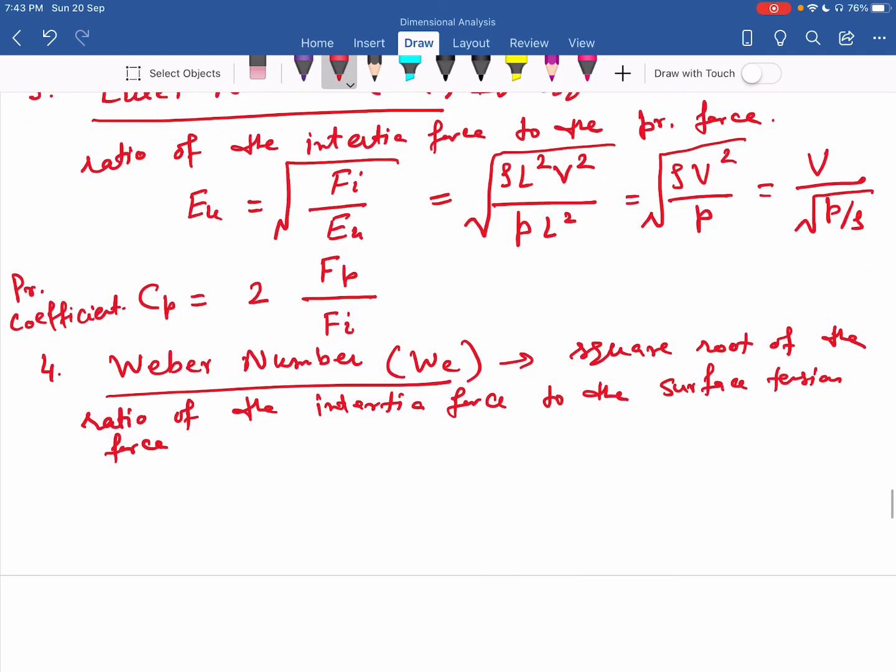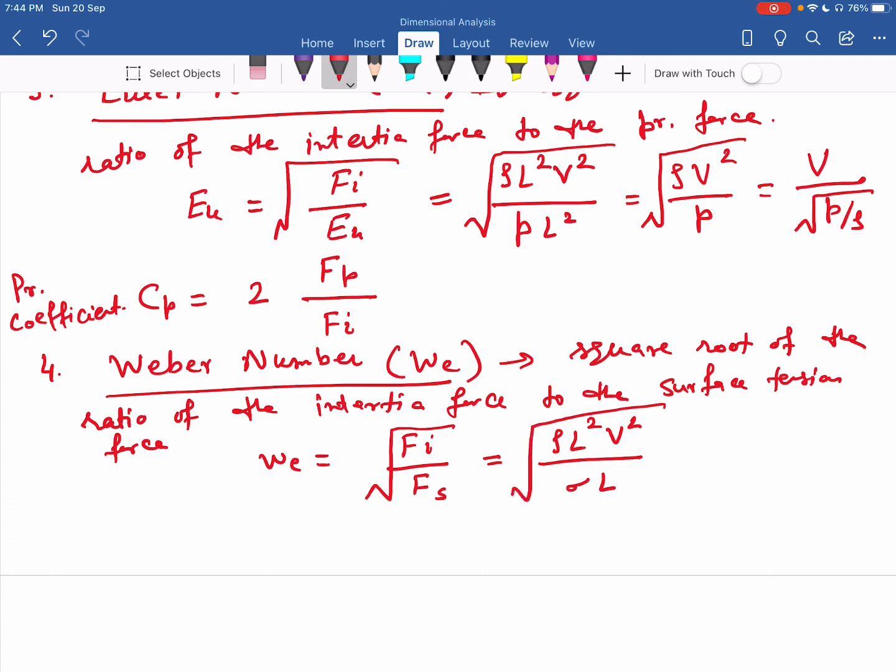So you can write We as the square root of the inertia force divided by the surface tension force. I write it as the square root of rho L square V square upon sigma L. So this comes out to be V upon the square root of sigma divided by rho L. This is the Weber number.